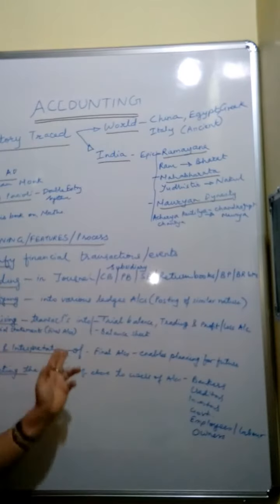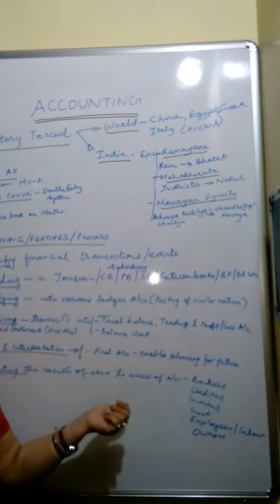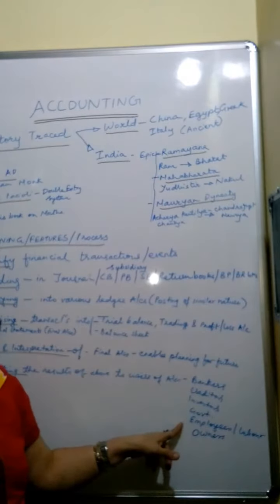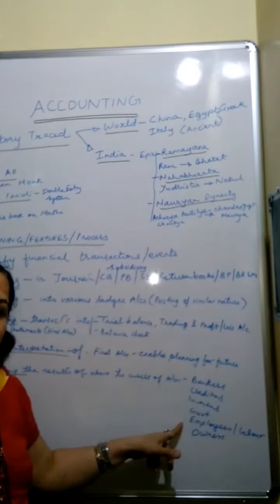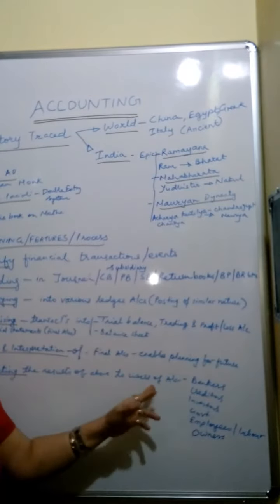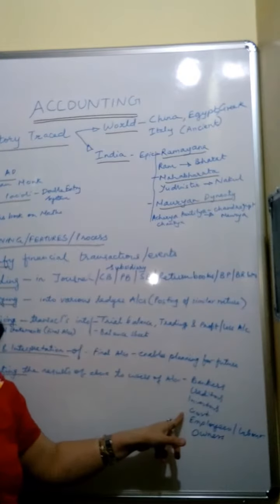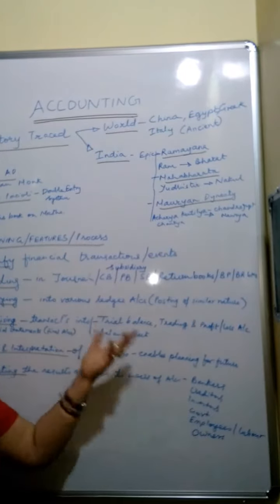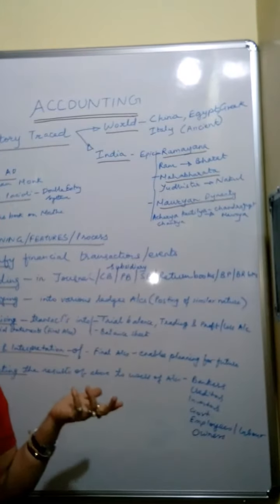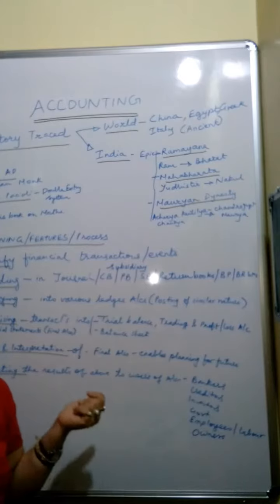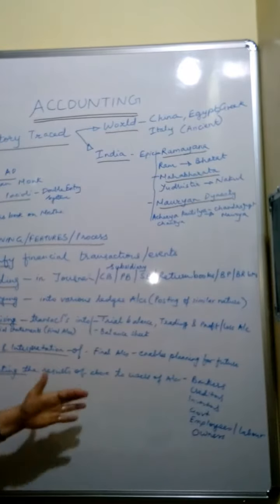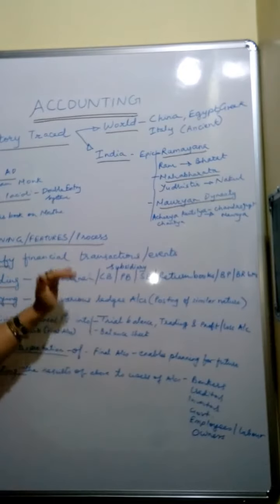Then such information or analysis and interpretation must be communicated also to the employees or labor, so that they can know whether the company is going into profit and whether their salaries or perks can be increased or not. Then lastly, the users of accounts are also the government officers. The government needs information about the profitability of such businesses to impose or fix the rates of taxes on such profits or such business houses. So this is how the process of accounts works.